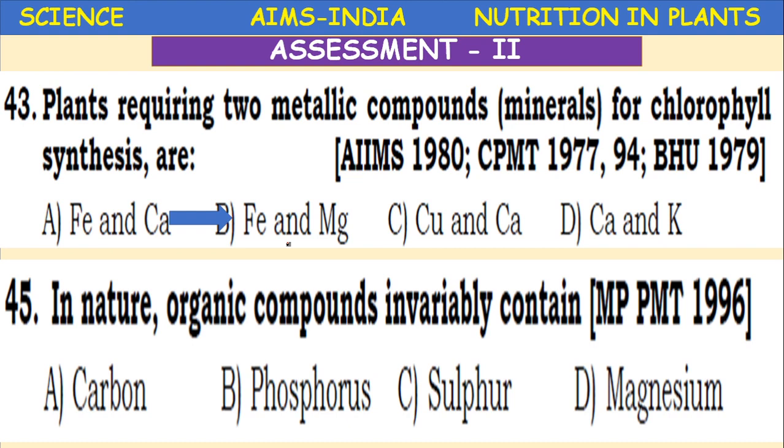Is it possible to synthesize chlorophyll artificially? No. Scientists tried a lot but failed. If it were possible, chlorophyll injections would be available. We could take that injection, stand in the sunlight and synthesize our own food. But nature designed the leaf such that it cannot be made artificially. In nature, organic compounds invariably contain carbon, phosphorus, sulfur, magnesium. So, carbon compounds are organic compounds.